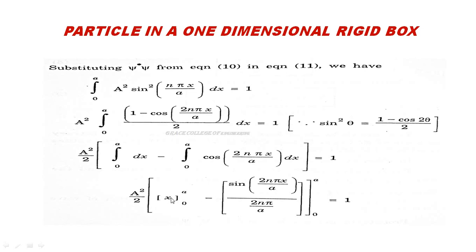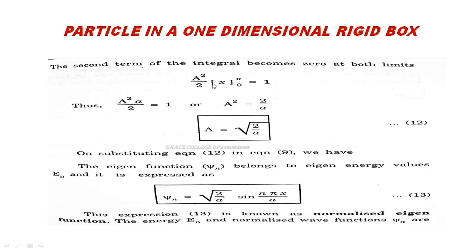If you apply upper limit minus the lower limit, here it becomes a minus 0. Here 2n pi by a into a, minus 2n pi by a into 0. So sin of n pi, that is 180 degrees multiples, is already 0. So sine 0 is 0. So automatically the second term will become 0. So only the first term is there. So the first term is A squared by 2 x within the limit 0 to a is equal to 1, because the second